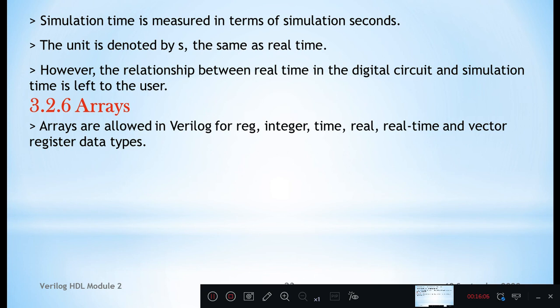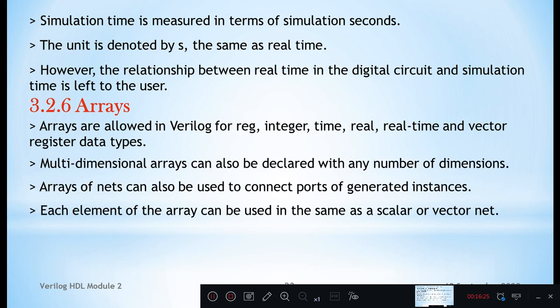Next we consider arrays. Arrays are allowed in Verilog for register, integer, time, real, and vector register data types. On these you can apply arrays. Multi-dimensional arrays can also be declared with any number of dimensions. Arrays of nets can also be used to connect ports of generated instances. Each element of the array can be used the same as a scalar or vector net.